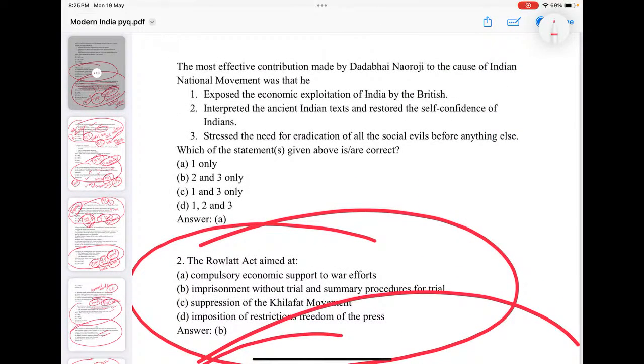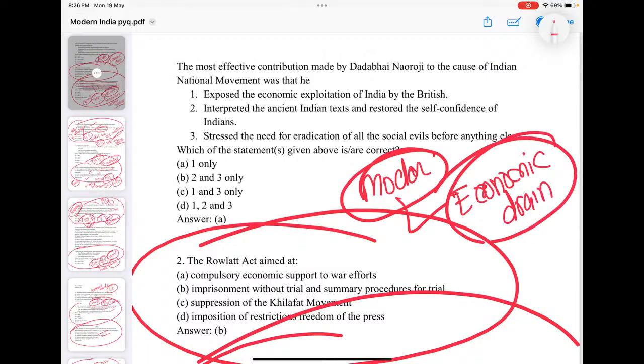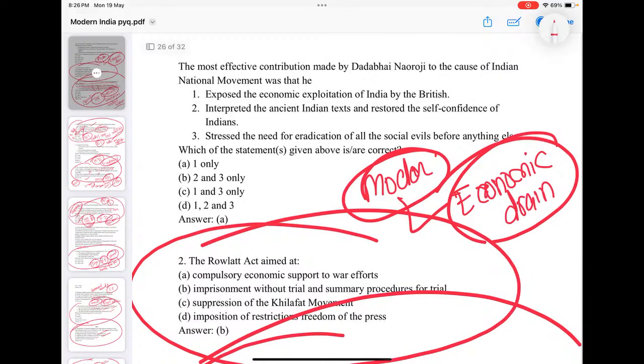There is a question: most effective contribution made by Dadabhai Naoroji. See, Dadabhai Naoroji is a moderate leader. The moderates' biggest contribution is that they exposed the economic drain, or how India's wealth is systematically exploited and drained out of India by the British. His biggest contribution, through his poverty and British rule in India, or his drain of wealth theory, was that he exposed this economic exploitation of India by the British.